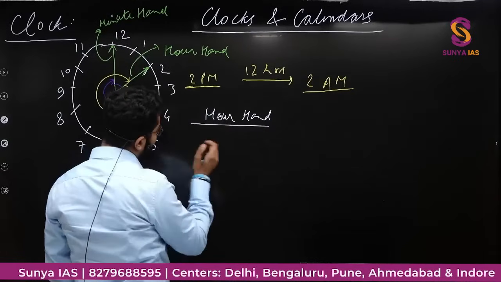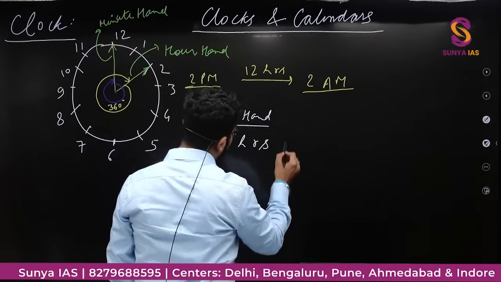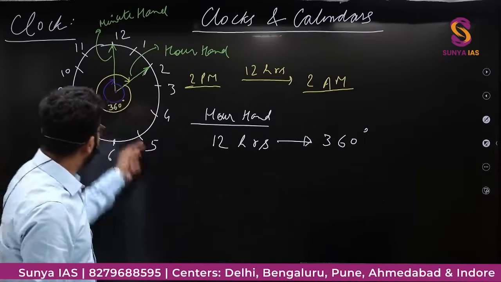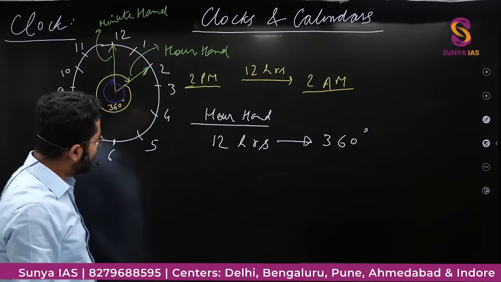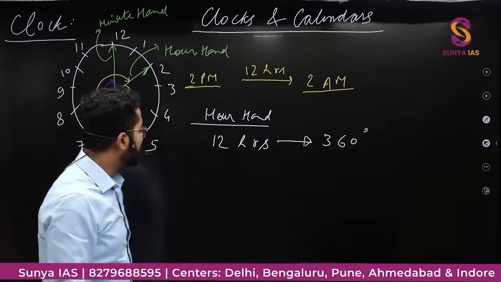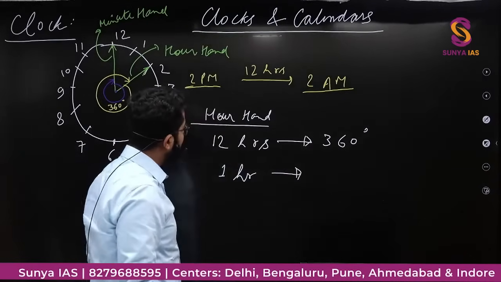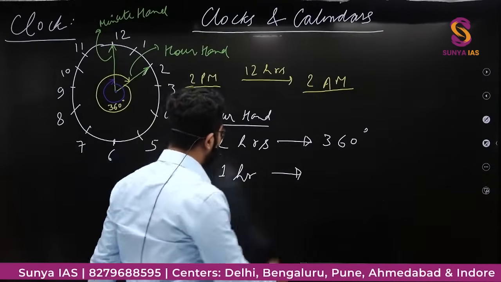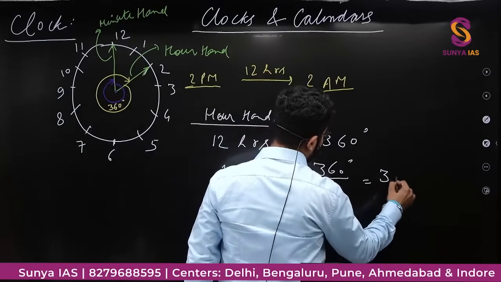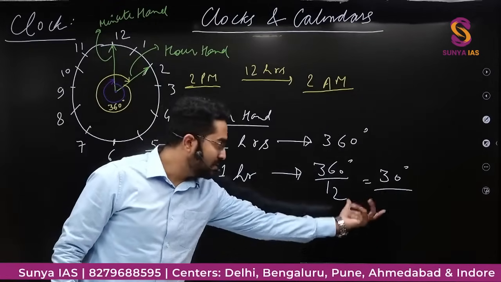then the hour hand is taking 12 hours to rotate 360 degree. Right, in 12 hours it is coming to its original position. So 12 hours it is taking for completing 360 degree. So in 1 hour this clock, this hour hand will rotate 360 by 12, that is 30 degree. So in 1 hour it is rotating 30 degree.